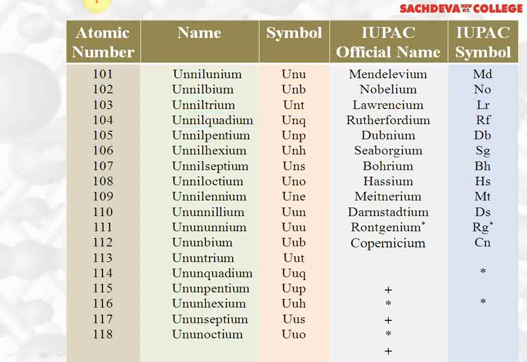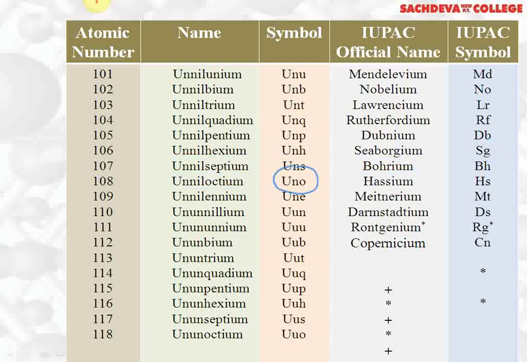104, unnilquadium, Unq. Rutherfordium, Rf is the symbol. 105, unnilpentium, Unp. Dubnium is the official name, Db is the symbol. 106, unnilhexium, Unh. Seaborgium is the official name, Sg is the symbol. 107, unnilseptium, Uns is the symbol. Bohrium is the official name, Bh is the symbol.